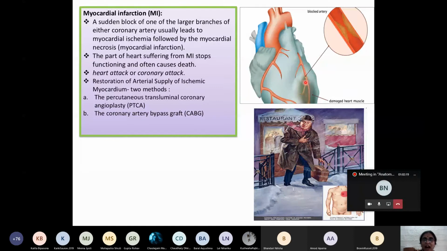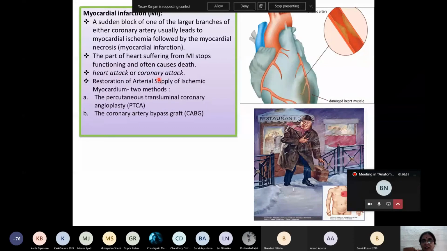And the part of the heart which suffers from the myocardial infarction stops working, and it may also yield into the sudden death of the individual. Clinically it is known as heart attack or coronary attack. And what are the signs and symptoms of myocardial infarction?